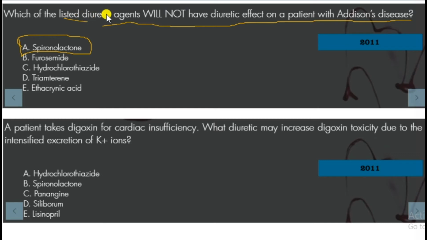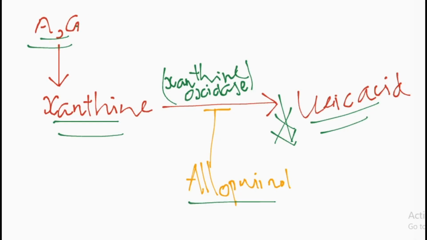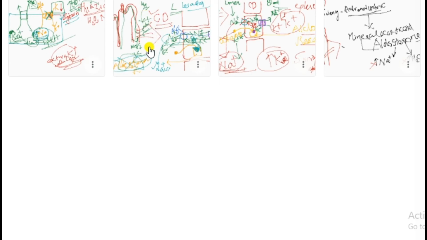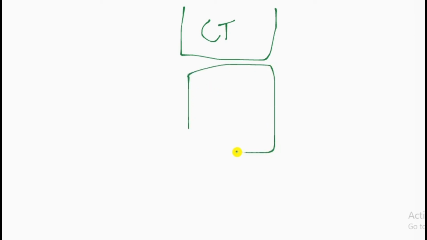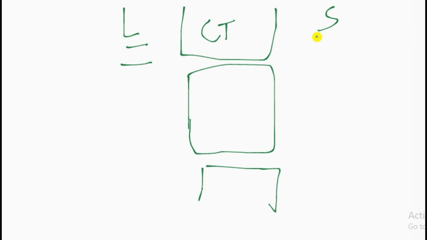Okay, which of the listed diuretic agents will not have a diuretic effect on a patient with Addison disease? We need to discuss this one. Okay, Addison disease, what happened? This is the collecting tubule, this is the lumen, and this is the blood serum.